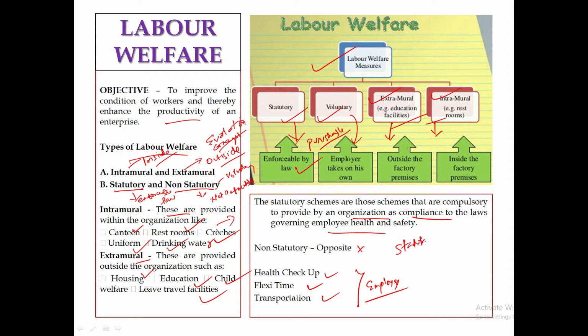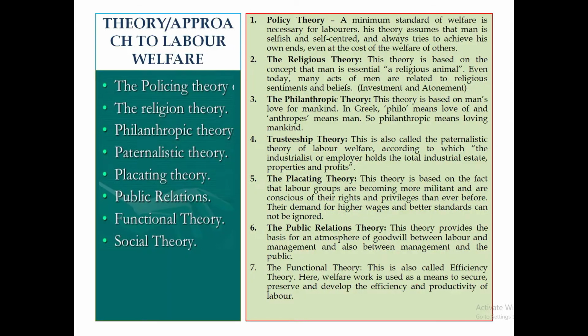Now, what is a statutory example? Let us discuss with respect to, let's say, the Factories Act. You should provide cold drinking water facilities if there are more than 250 employees. Yes or no? Safety officers should be provided if there are more than 1000 employees. Oh, sorry, yeah, 1000 employees. And welfare officers should be provided if there are more than 500 employees. Can you confirm these two? And maternity benefit should be provided, that is 26 weeks. So all those things.